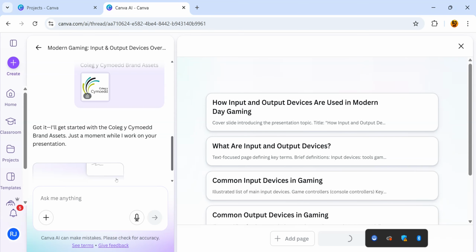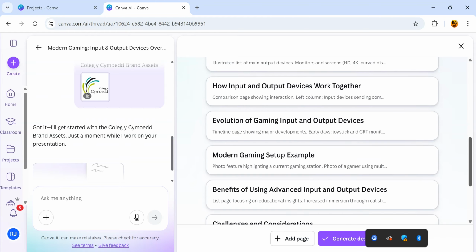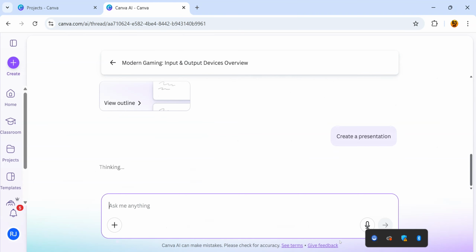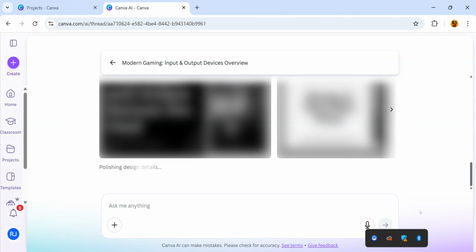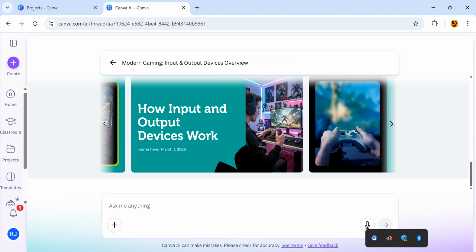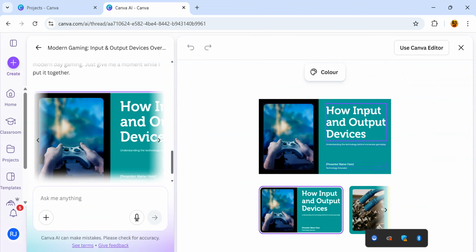Okay, so it seems to be generating content for us. As I scroll down, I can check over the content and see that it's covering what I wanted to do. So I'm going to click on generate designs. And it's provided me with these designs and it looks as if it's actually brought across the college colours as well. As I go through, I might think I like the look of this one. So I'm going to click on this one. It loads up in here.